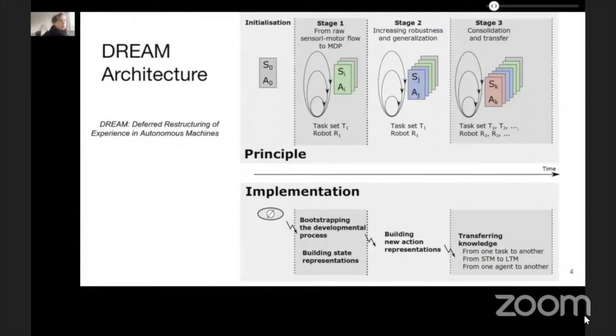The DREAM architecture additionally considers the building of discrete representations from low-level sensory motor values, building new action representation, state representation learning, passing by symbolic representation, and skill discovery.